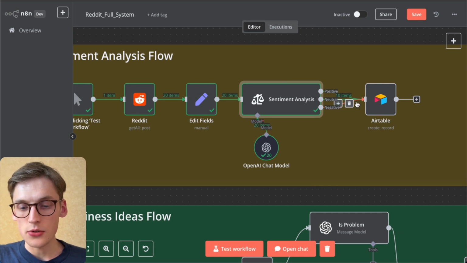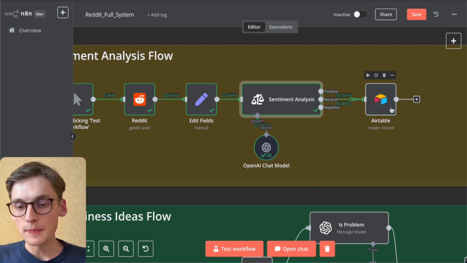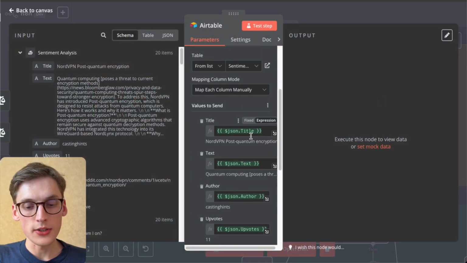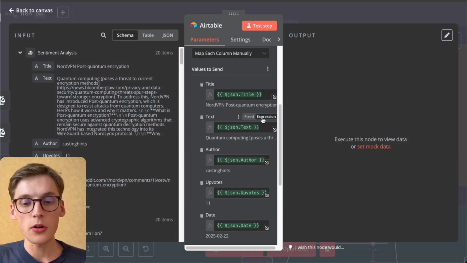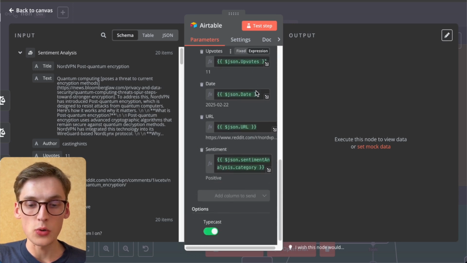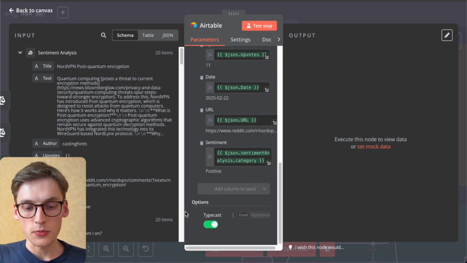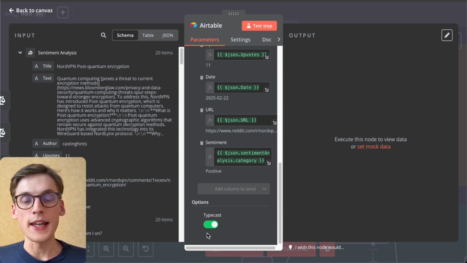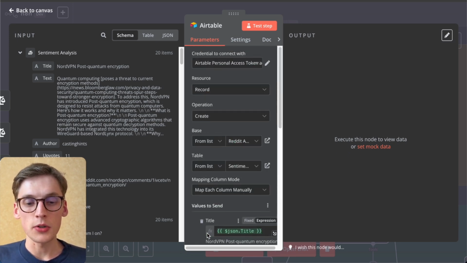And the last part is to connect to the Airtable and update our table. So we do just that, and you just need to select the respective values as we did before with the title, text, author, upvotes, date, URL, and the sentiment, and make sure to enable this typecast option. That's how we are sure that the data and all the fields will be matched correctly, and that's basically what you need to do.